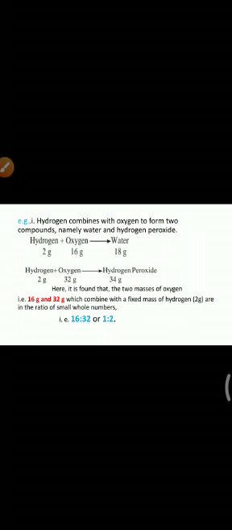Here the mass of hydrogen is the same in both reactions, that is 2 gram, 2 gram. So what changes here? The mass of oxygen. In the first reaction we are taking 16 gram, and in the second 32 gram. That is 16 gram and 32 gram which combine with a fixed mass of hydrogen, 2 gram, and they are in the ratio 16:32, that is 1:2. So here we are obeying the law of multiple proportion. So the ratio 1:2.